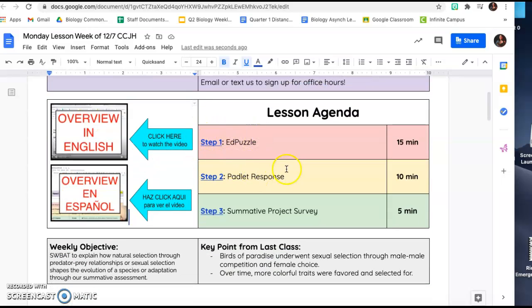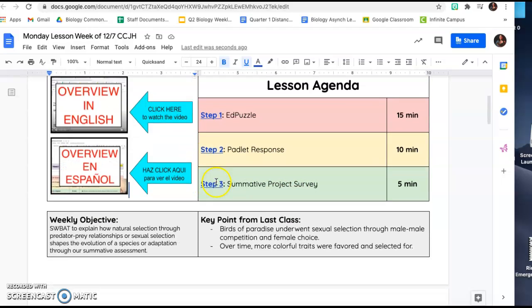For step 1, you will be completing an Edpuzzle video. Step 2, you will respond to our class Padlet. And step 3, you will be completing a survey for a summative project.